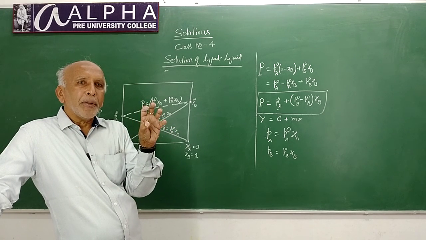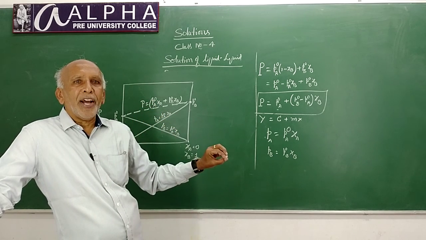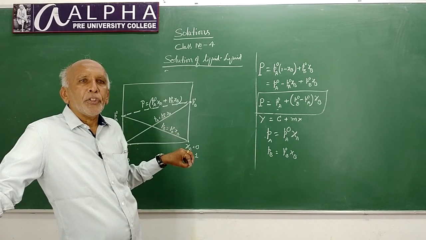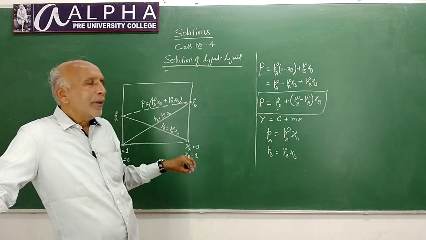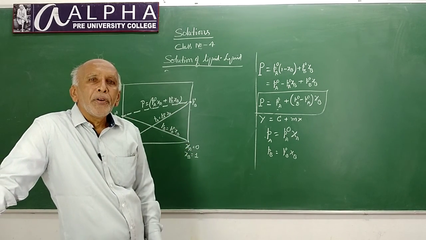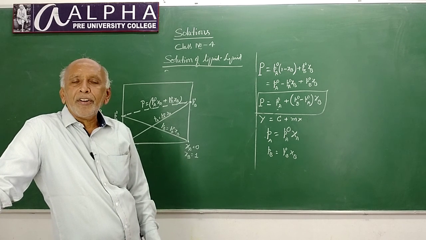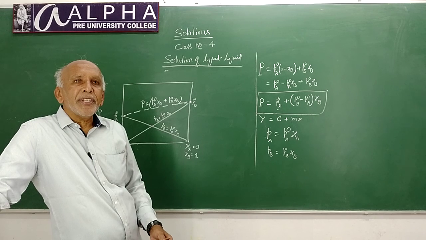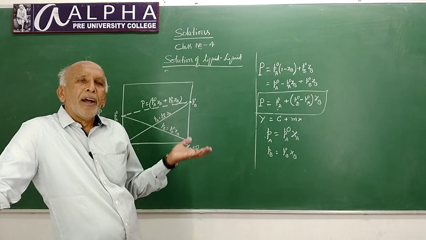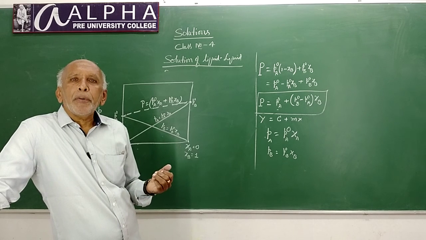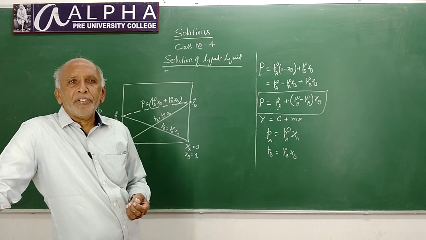So, binary liquid mixtures are of two types. Some follow Raoult's law, in which the vapor pressure of the mixture at any composition and temperature is in between the vapor pressures of the two pure components. In some cases, it will be either higher or lower than the vapor pressures of pure constituents.